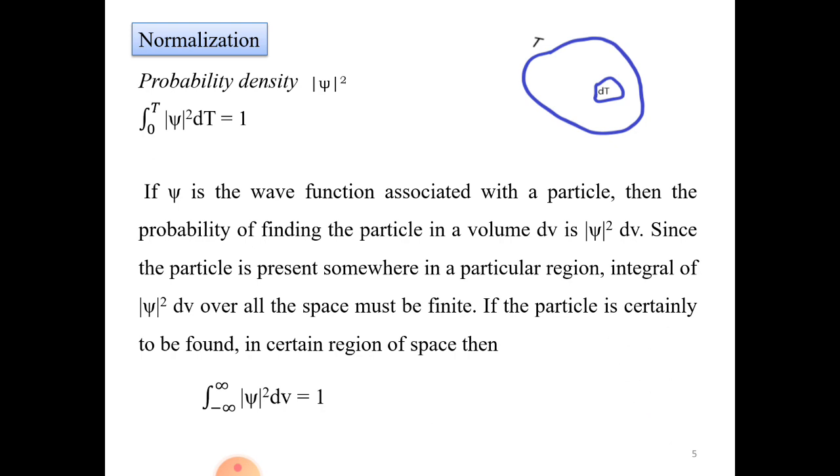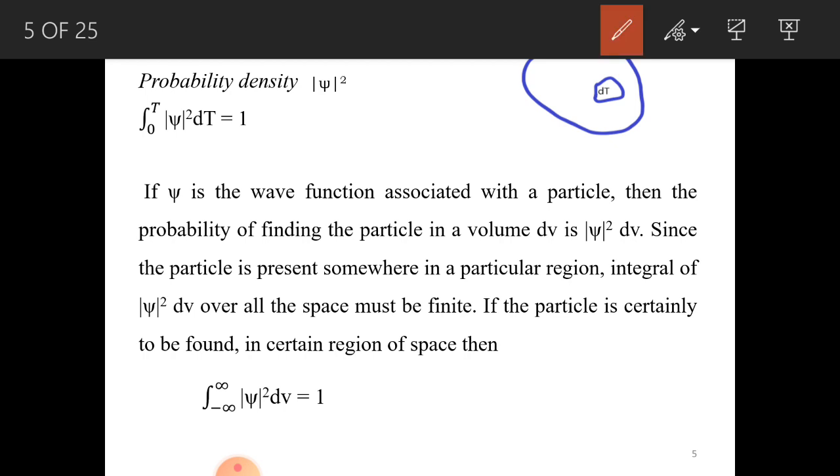Next one, normalization. So what is this normalization? For example, as we discussed, the probability density xi star xi is equal to 1, or the triple integral of xi star xi dv, where dv is nothing but dx into dy into dz, is equal to 1. So if it comes to be 1, then this function xi is known as normalized. We are calling this xi a normalized function.